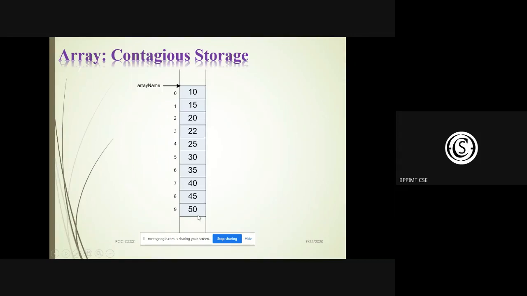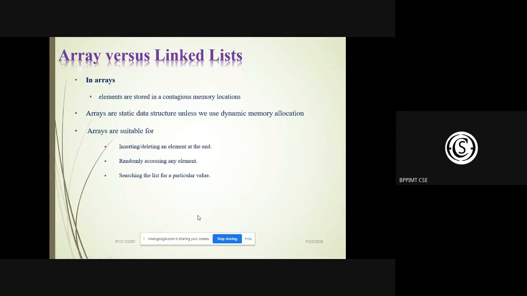There are these nodes. Now, in arrays, the elements are stored in contiguous memory locations. One of you has answered this. Arrays are a static data structure unless we use the calloc or malloc function, that is, unless we are interested in using dynamic memory allocation. And arrays are suitable for insertion and deletion of an element from the end.